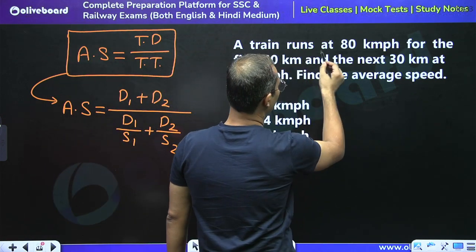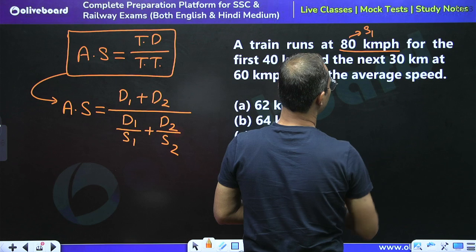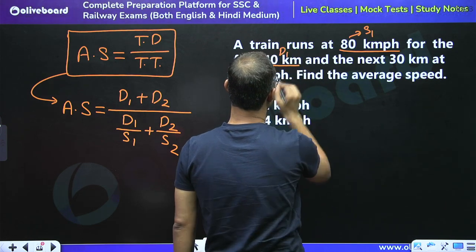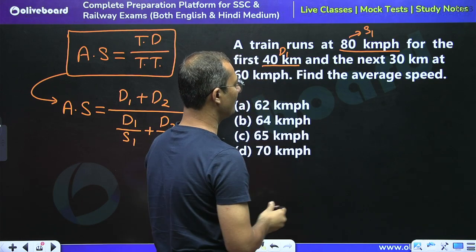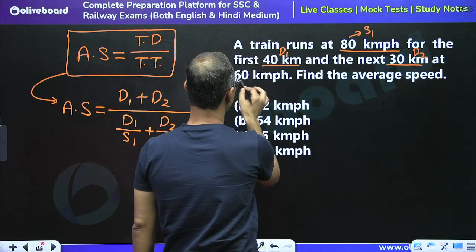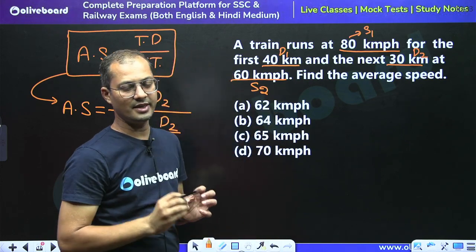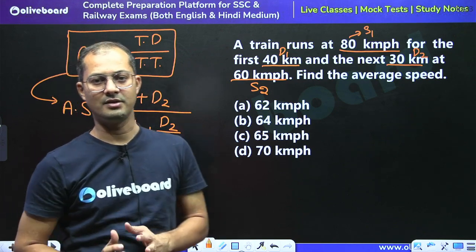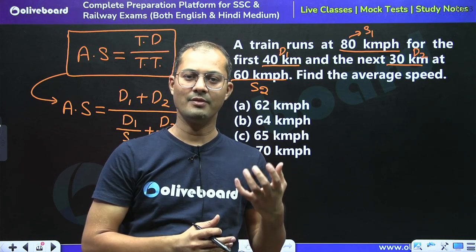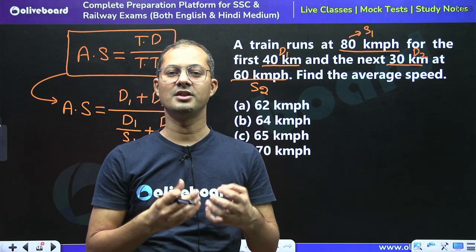See, a train runs at 80 km per hour, so this is speed 1. For the first 40 km, this is distance 1. And the next 30 km, this is distance 2, at 60 km per hour, so this is speed 2. So we got the data of the distances and speeds. Now we have to calculate the time, and then divide the total distance by the total time, and the result will represent the average speed.